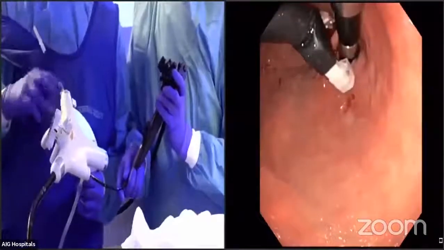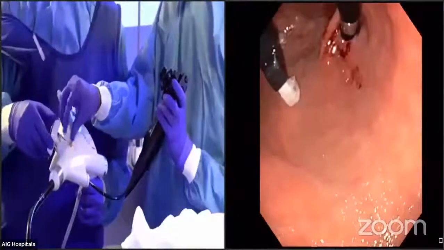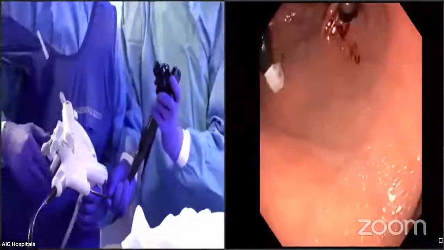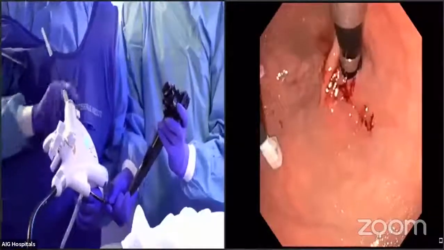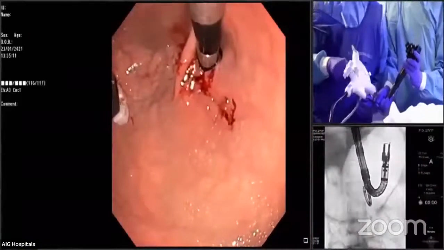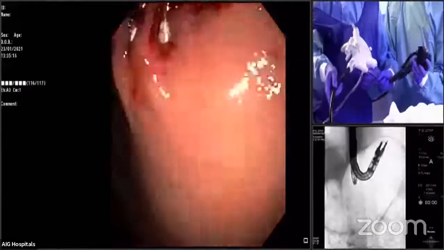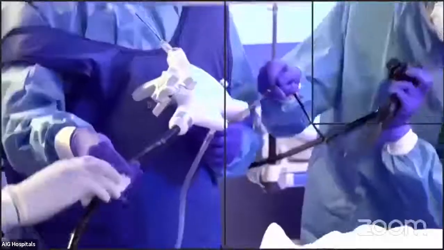Okay. Now the jaws are open and you can see the nice second stapler there. Okay. So I'm going to close the jaws before we pull it out, and see that no mucosa comes in. Okay. And then we're going to pull it back. As I'm pulling it back, it's very important to keep the pediatric scope also straight. Otherwise, you can have some problems.